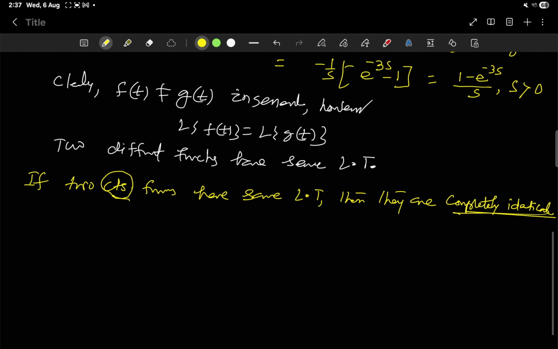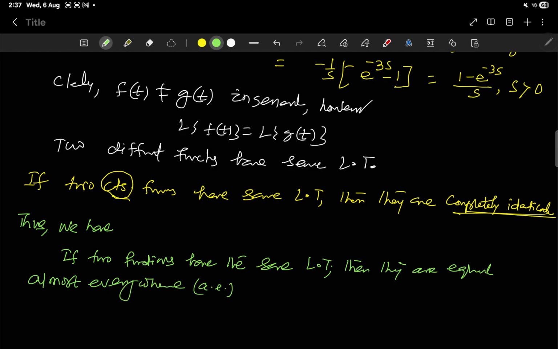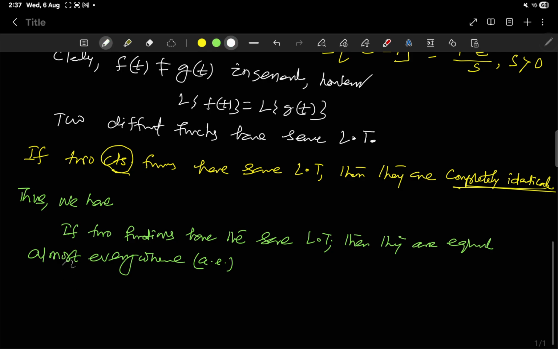Consequently, if two functions have the same Laplace transforms, then they are equal almost everywhere. I write a.e. So what does almost everywhere mean?